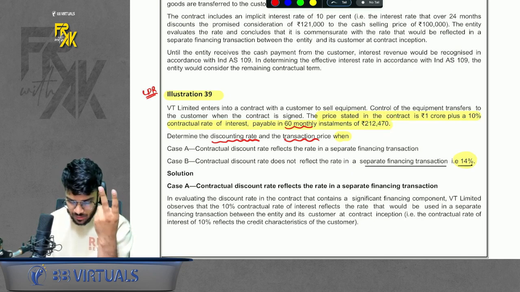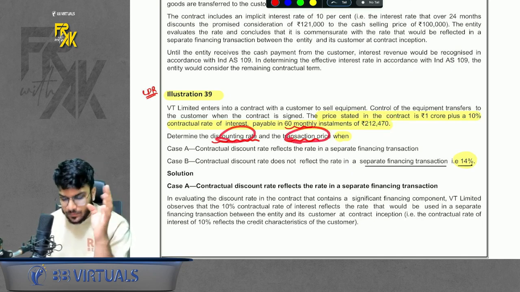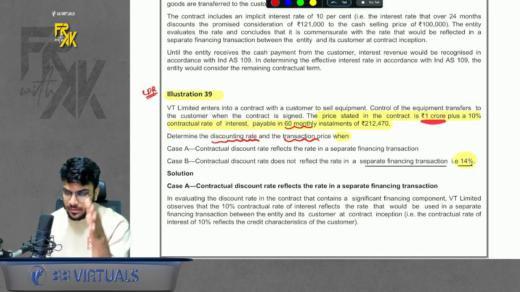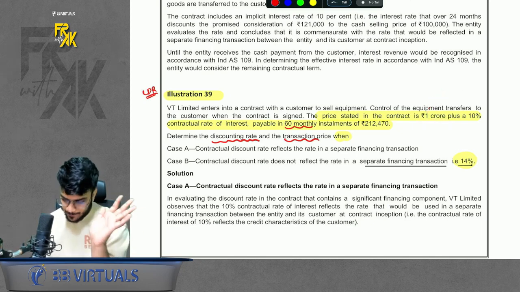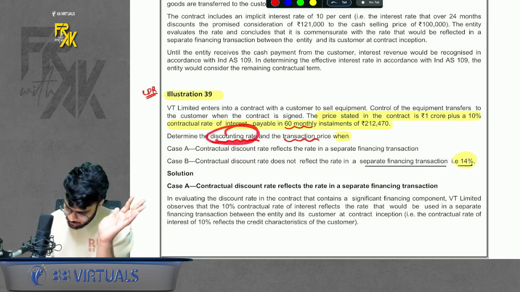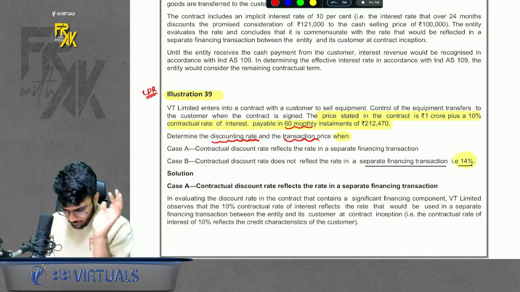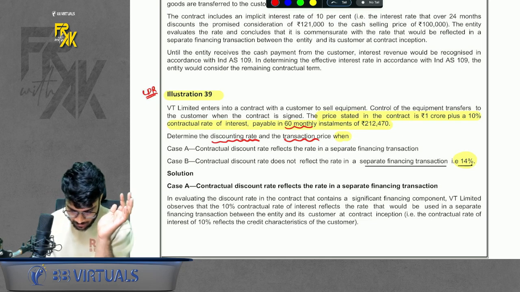So they have asked two things. What is the discounting rate and what is the TP? TP is going to be 1 CR. Why? If the customer paid on day one only, it would have paid only 1 CR. So this is the transaction price, 1 CR. Okay. What is the discounting rate? 10%. Simple.